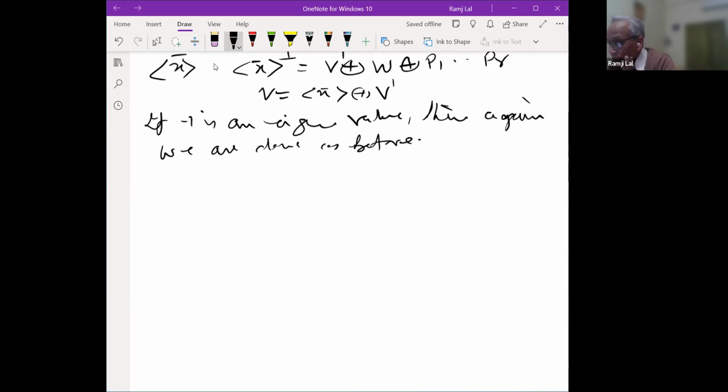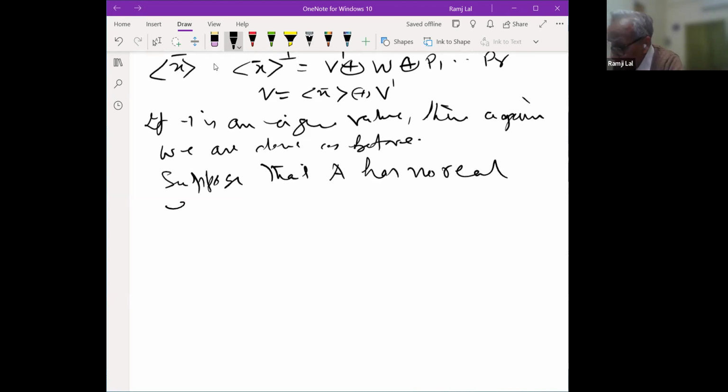So therefore, if -1 and 1 are eigenvalues, we are done. Now suppose neither one, that is, A has no real eigenvalues. Because if it has a real eigenvalue, then the modulus of that has to be 1. It is either 1 or -1. So suppose that A has no real eigenvalues. Then in that case, the eigenvalues are of the type e to the power i theta, theta lying between 0 and 2 pi, and it cannot be 0. And among all those theta, look at the minimum one.